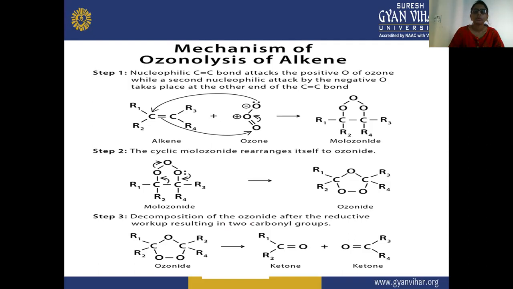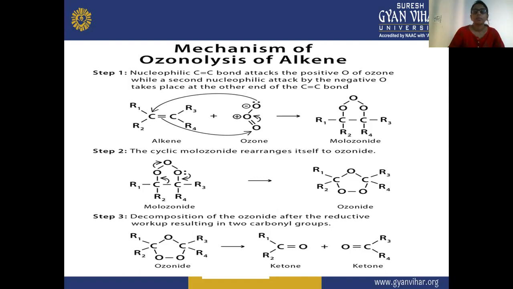So this positive carbon will react with the negative charge of the oxygen, and there is a formation of a bond, and the positive oxygen will also withdraw electrons from the third oxygen, and this positive oxygen will react with the negative charge of the carbon.